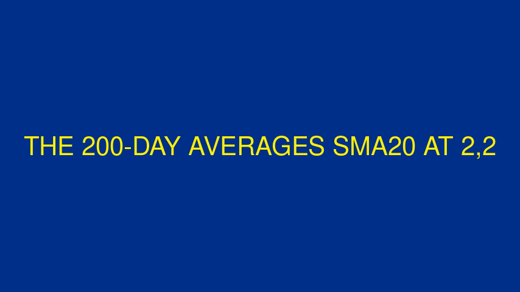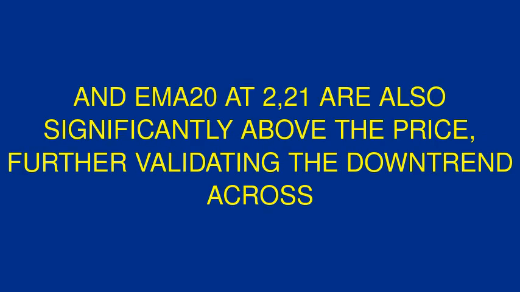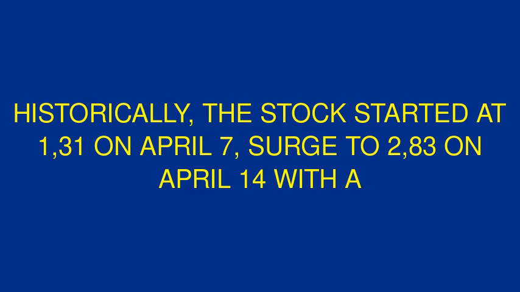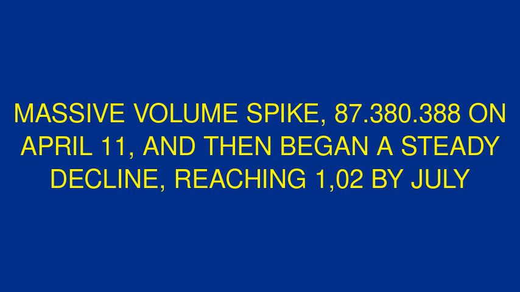The 200-day averages, SMA200 at 2.2 and EMA200 at 2.21, are also significantly above the price, further validating the downtrend across all timeframes. Historically, the stock started at 1.31 on April 7, surged to 2.83 on April 14 with a massive volume spike, 87,380,388 on April 11, and then began a steady decline, reaching 1.02 by July 3.